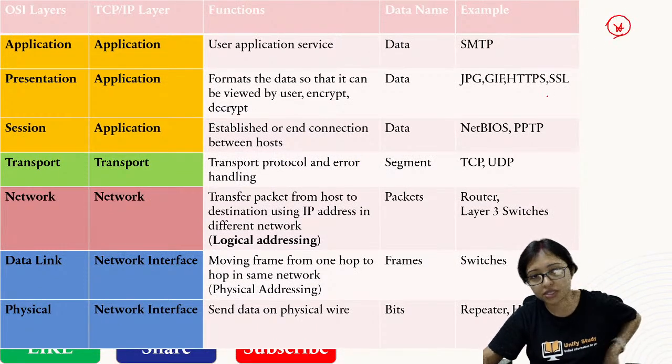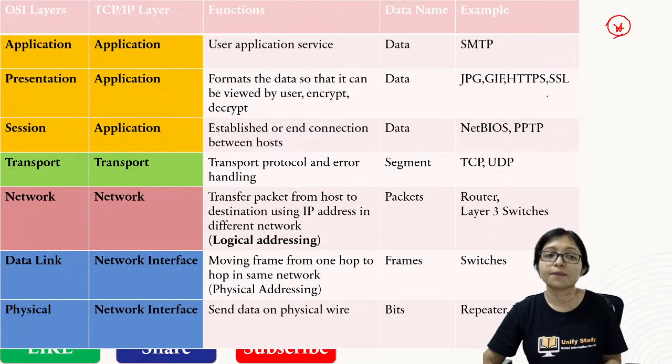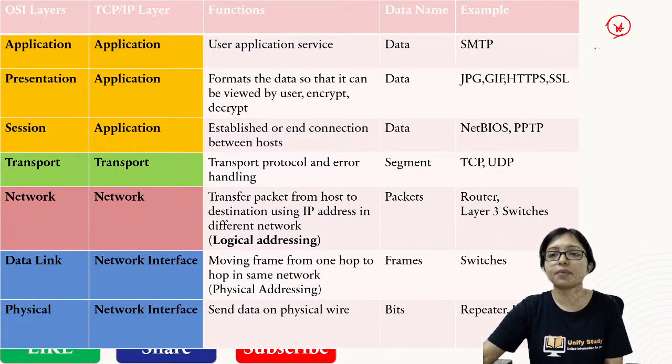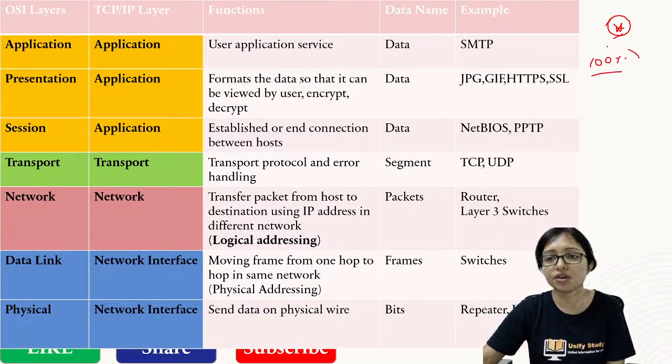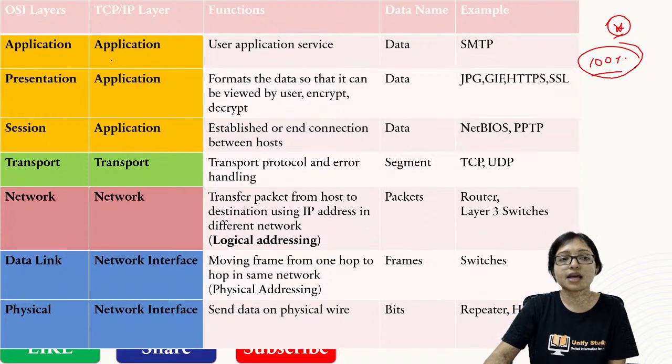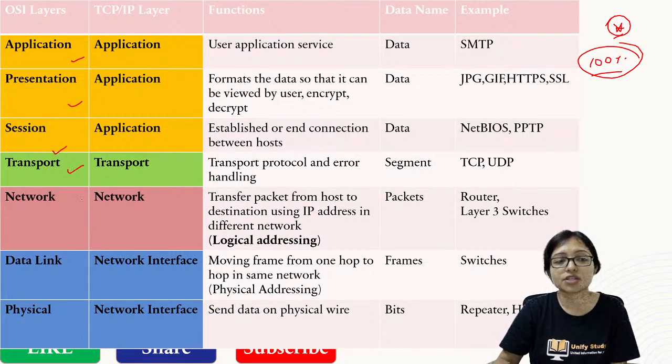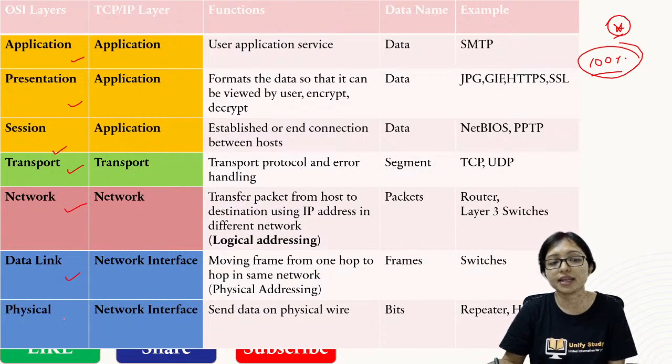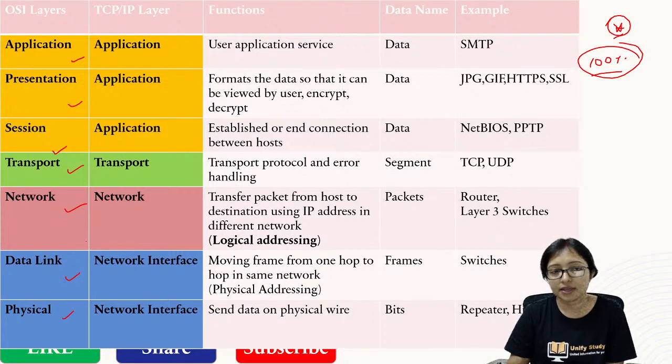You must go through this chart and remember this chart, and from this chart 100% you will get a question. 100% you will get a question from here. It is the application layer, presentation layer, session layer, transport layer, network layer, data link layer, physical layer. These are the layers. In OSI there are 7 layers, but in TCP/IP there are 4 layers.